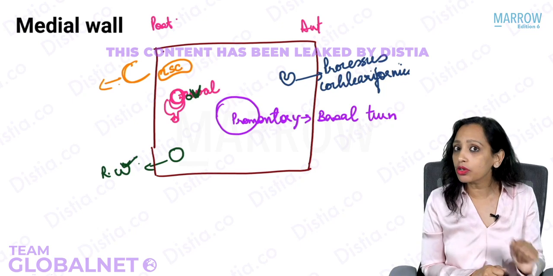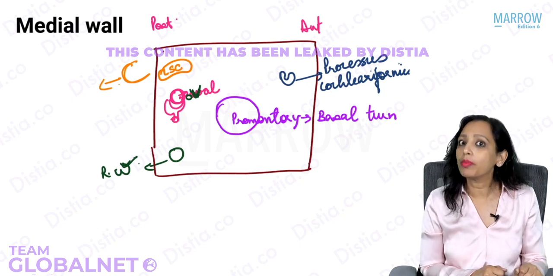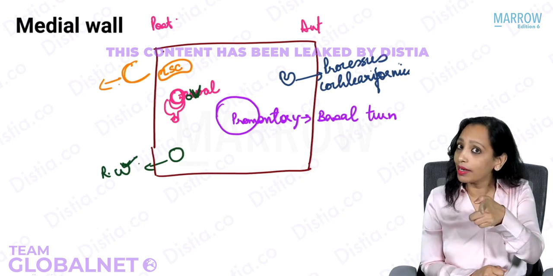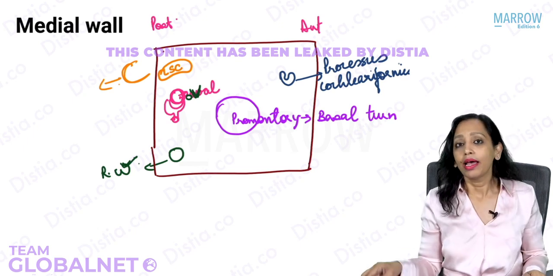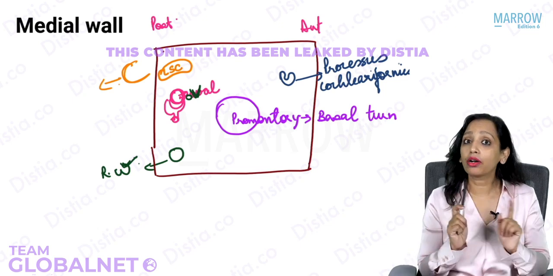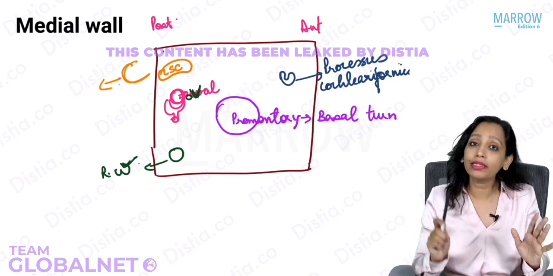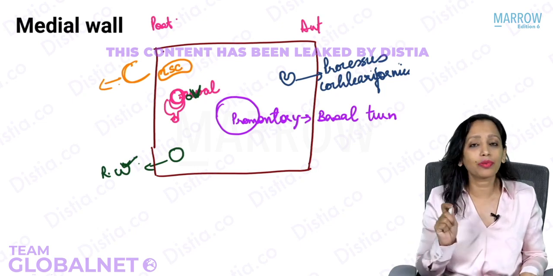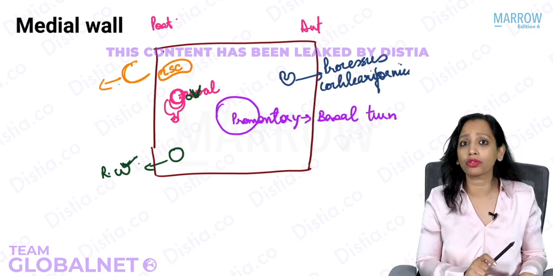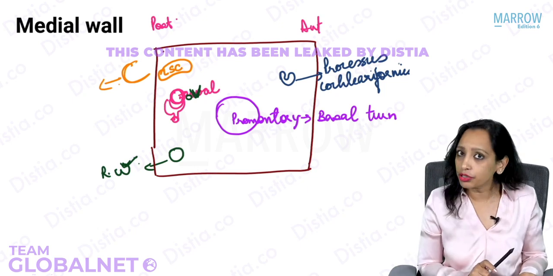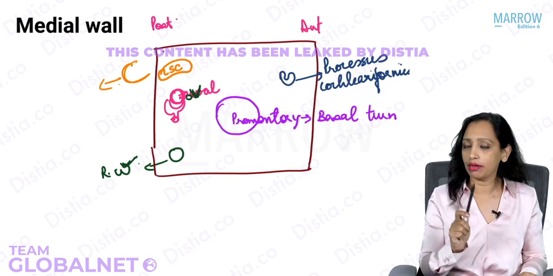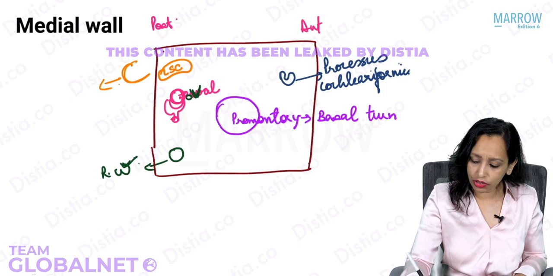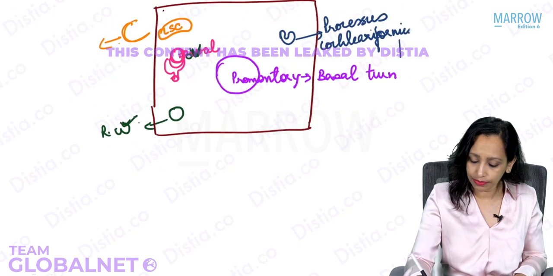And what does this processus cochleariformis do? The processus cochleariformis is the area where the tensor tympani tendon winds around to take a lateral turn. Now when I say that the tensor tympani winds around the processus cochleariformis, always remember it winds around. If it is asked that tensor tympani attaches to, don't mark the answer as processus cochleariformis. It does not attach to the processus cochleariformis. Where does it attach to? It attaches to the handle of malleus, the upper end of the handle of malleus. Is that clear?